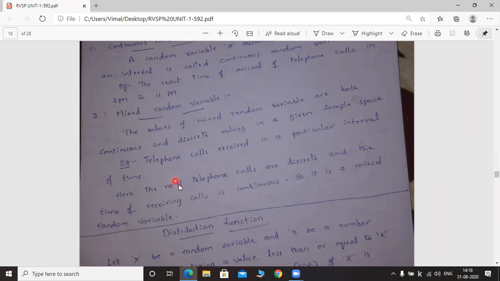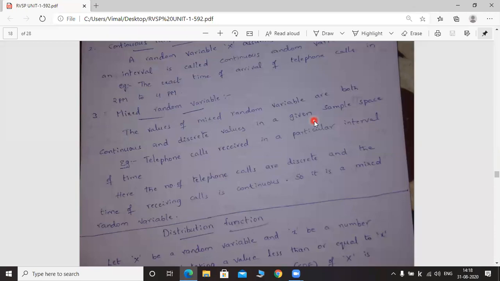First see the definition: the values of a mixed random variable are both continuous and discrete in a given sample space. The random variable takes both continuous and discrete values. That is called a mixed random variable.